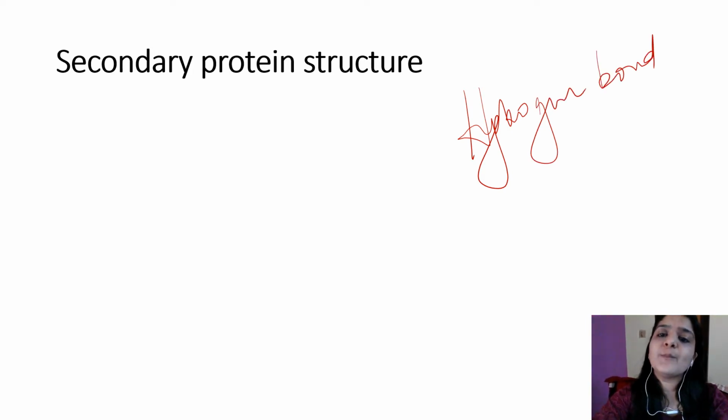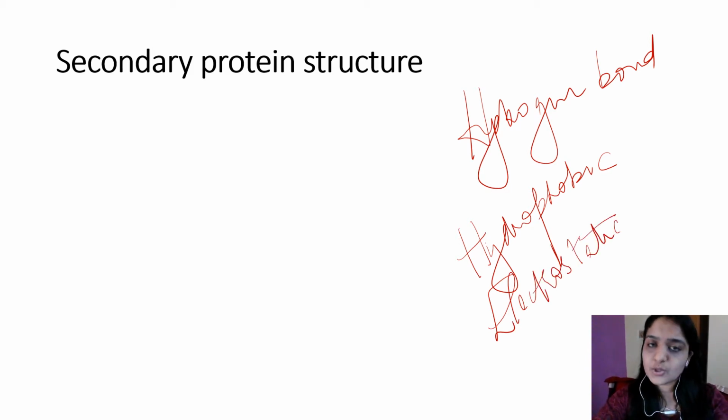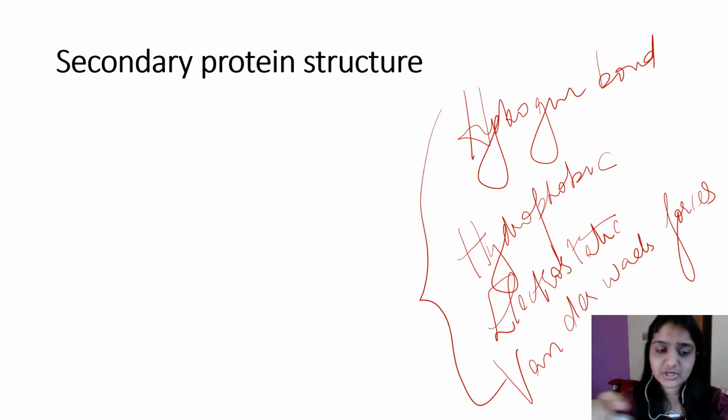Hydrogen bond is the most important bond seen in the secondary structure, and the other bonds involved are the hydrophobic bonds, then electrostatic bonds like ionic bond, then salt bridges, then van der Waals forces. Okay, so these are the bonds involved in the secondary structure.